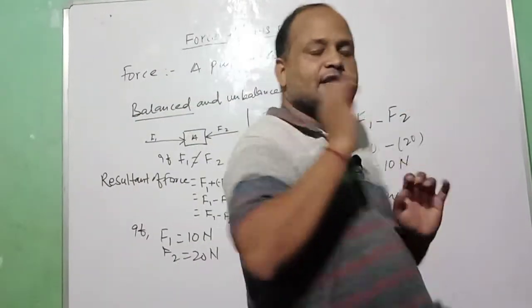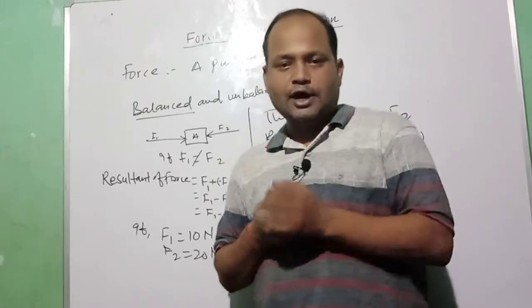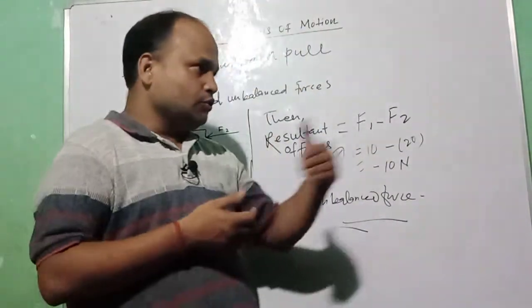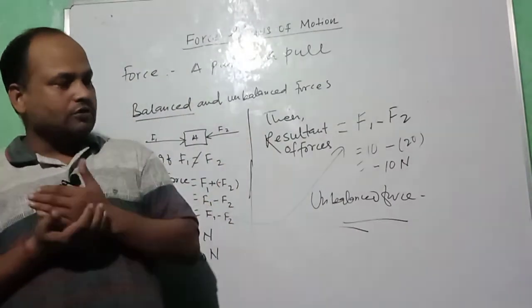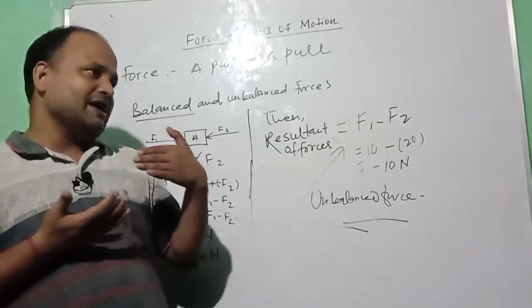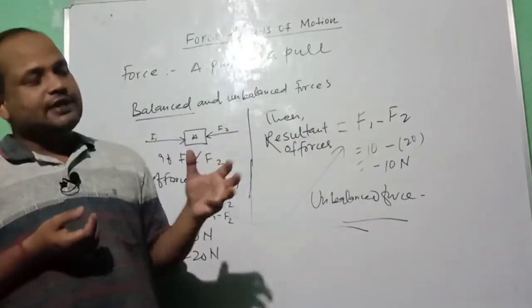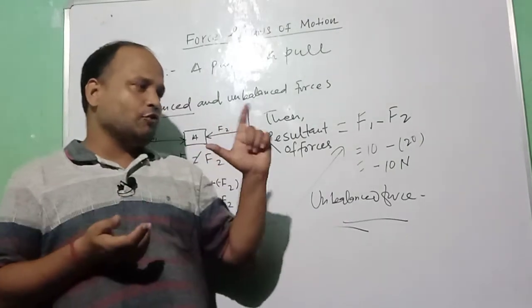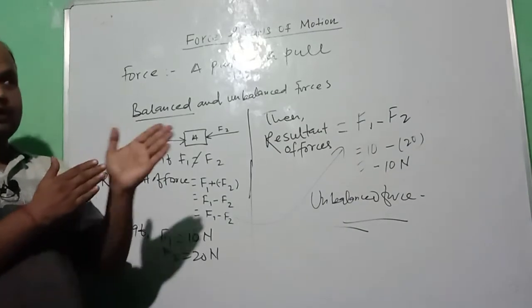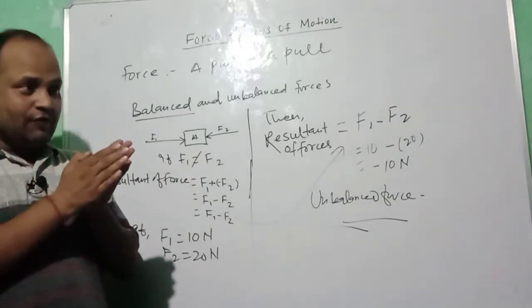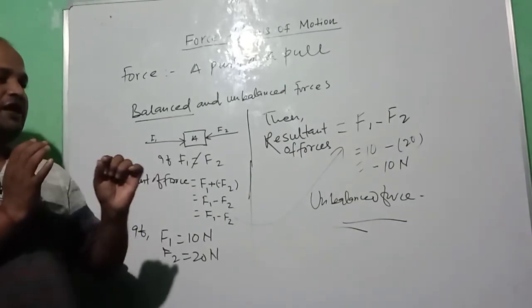Balanced forces cannot produce motion in a body. You might have seen the game of tug of war. In the game of tug of war, two sides are there. They pull the rope. When they pull the rope on their side, the force applied by each party is opposite to each other. Now in that situation, till the forces being applied from both sides are equal, the rope doesn't move at all.